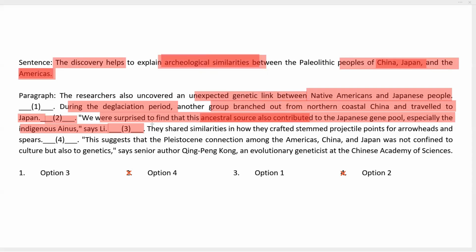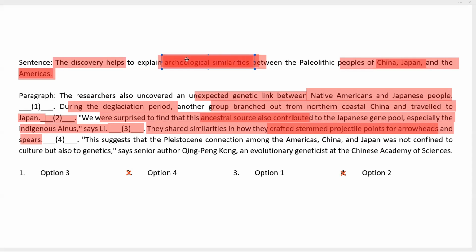The statement after that explains the similarities. They shared similarities in how they crafted stem projectile points for arrowheads and spears. Notice that crafting projectile points, arrowheads, and spears is an archaeological similarity. It is not genetic.